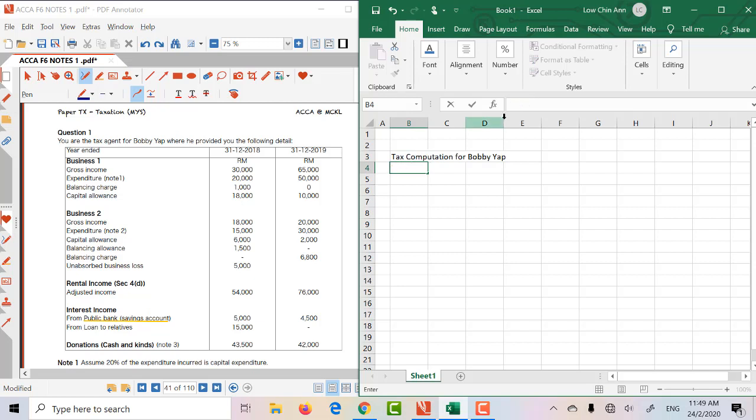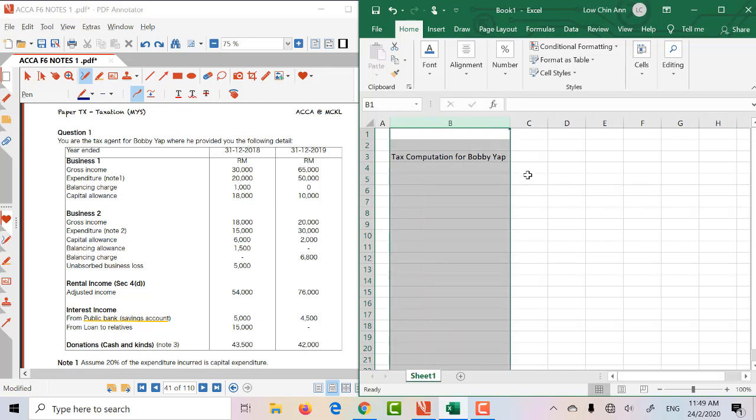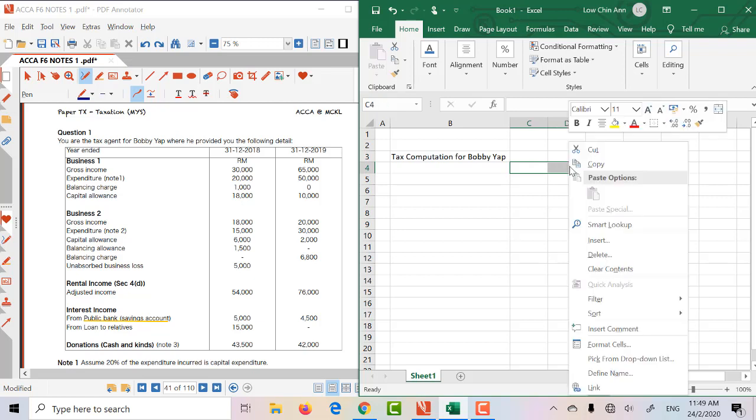Okay, so this is going to be 2 years. Now you might just want to drag this. Now we're going to have year of assessment 2018 and year of assessment 2019. So we can merge the cell.